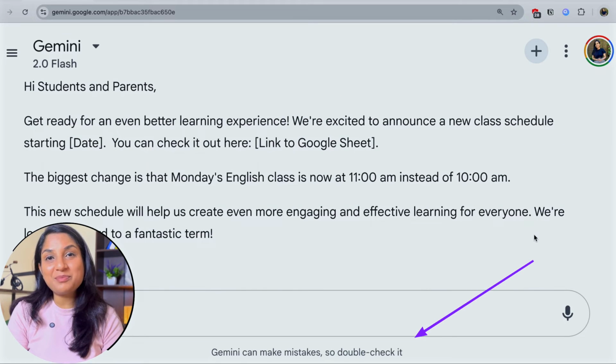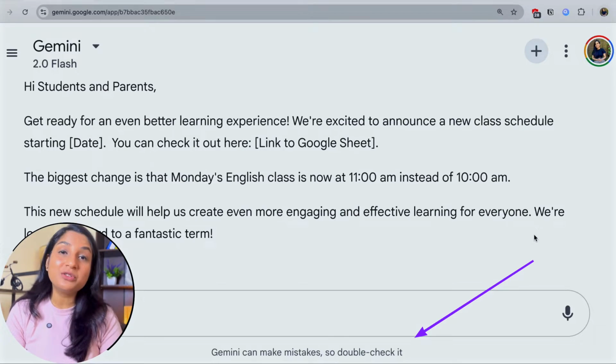You see the disclaimer at the bottom of the page? Like any Gen AI tool, Google Gemini can make mistakes. It's important to use the human in the loop approach and double check the response that you receive.